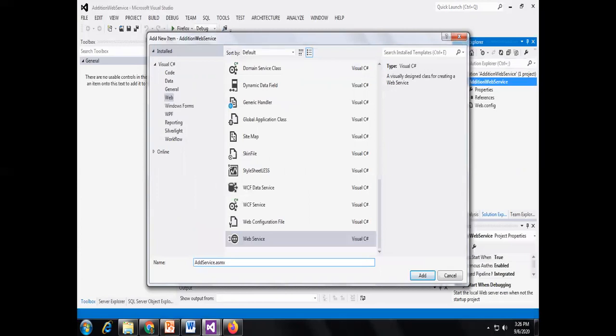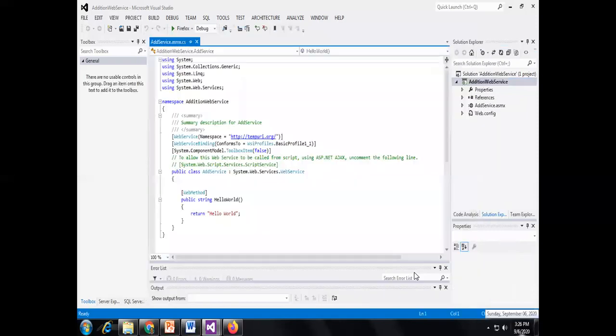After creating it, I am adding one item: right click and add the web service, and the name is given as addition service. Just click on add.